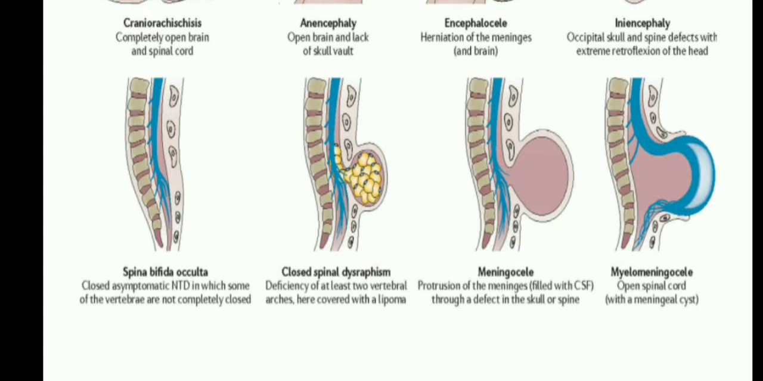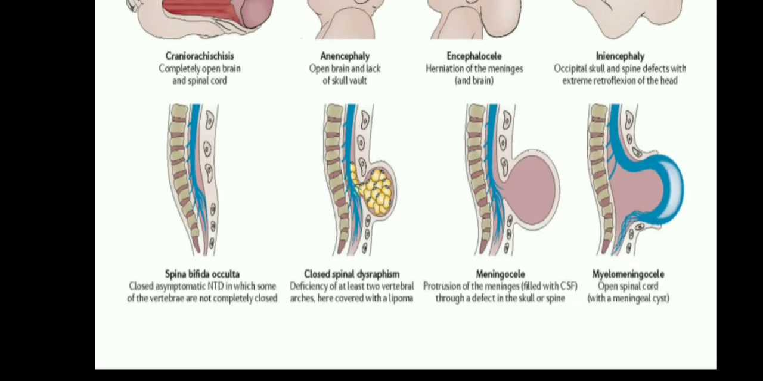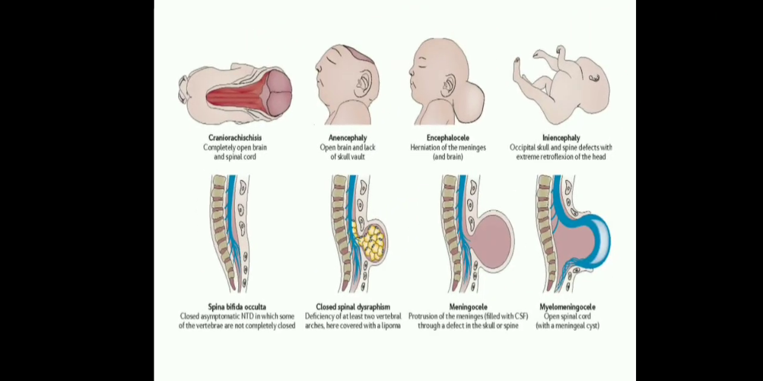Here the spinal cord also is protruded. The blue colored part, that is the spinal cord. And CSF and then spinal cord, everything is protruded through an opening. These four are spinal cord defects, meaning neural tube spinal defects. Okay, neural tube brain defects and then neural tube spinal defects.